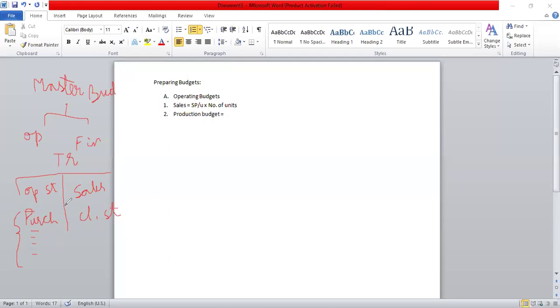Out of this, a part is sold and a part is unsold. So the equation will be opening stock plus production units is equal to closing stock plus sales.